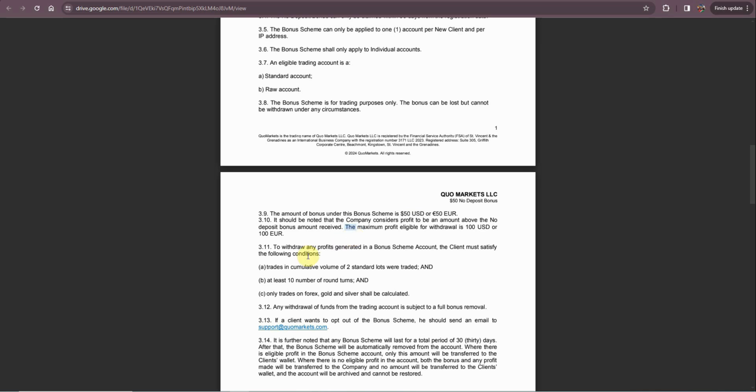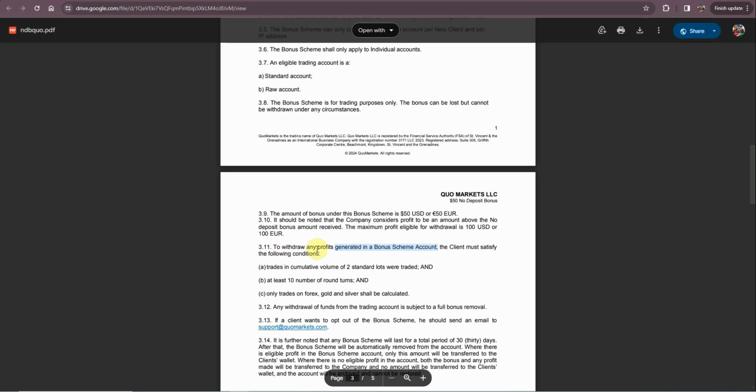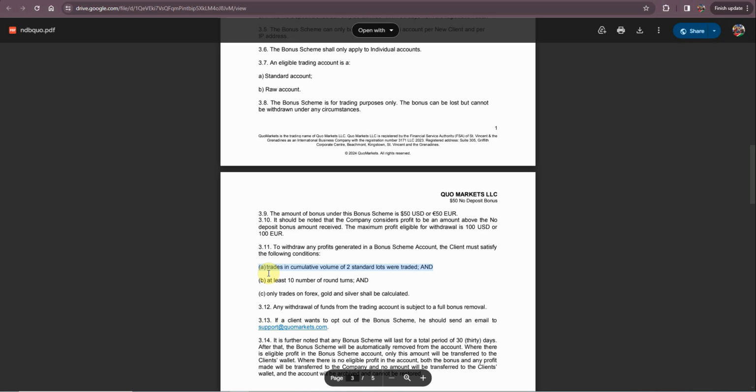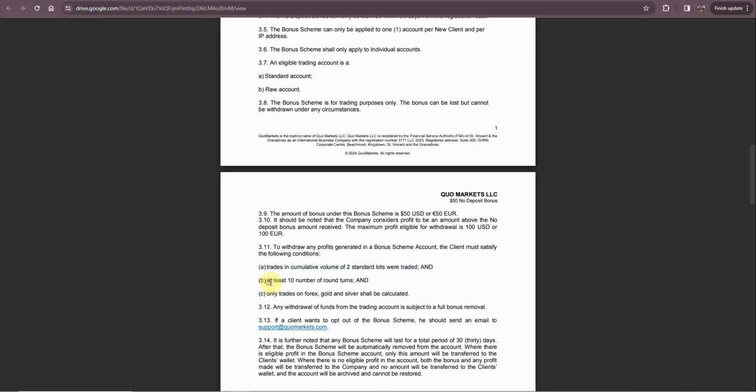To withdraw the profit generated in this bonus scheme account, the client must satisfy the following conditions. Condition 1: trades in a cumulative volume of 2 standard lots. You should complete at least 2 standard lots when you are trading this $50 no deposit bonus, with at least 10 round turns. Only trades on Forex, gold and silver shall be calculated.